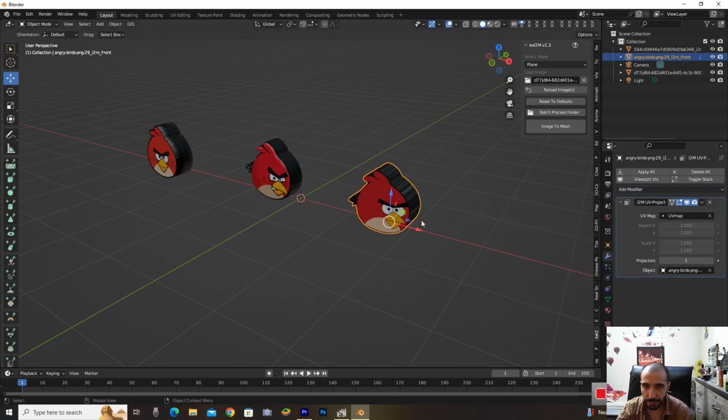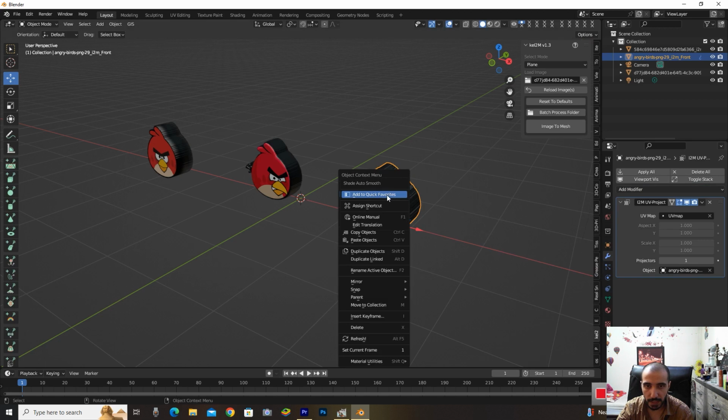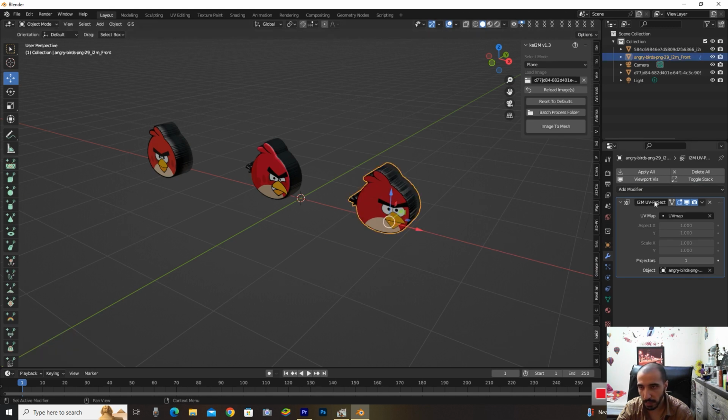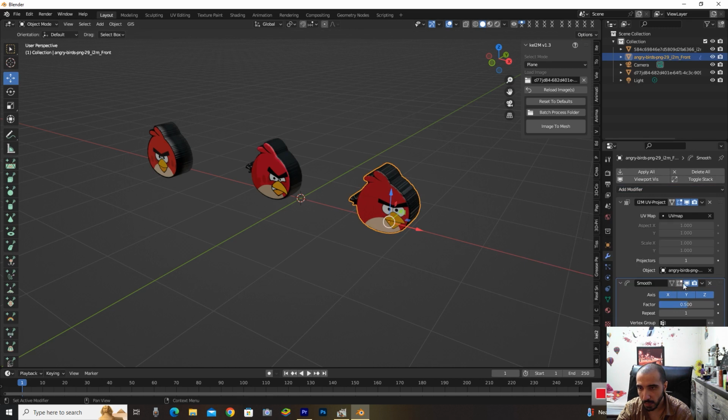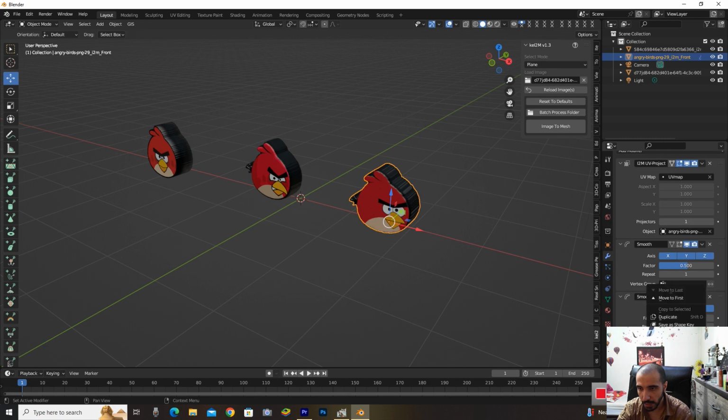Go to the, oh, I forgot that, right click and set Shade Auto Smooth, yeah, very good. And select this Smooth, apply it for more smoothness, yeah, like this, very good.